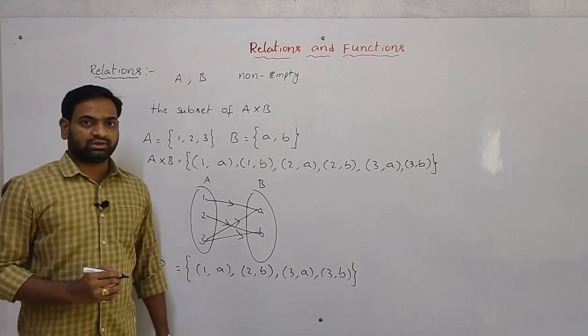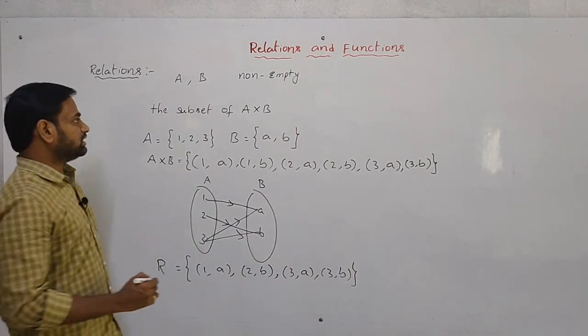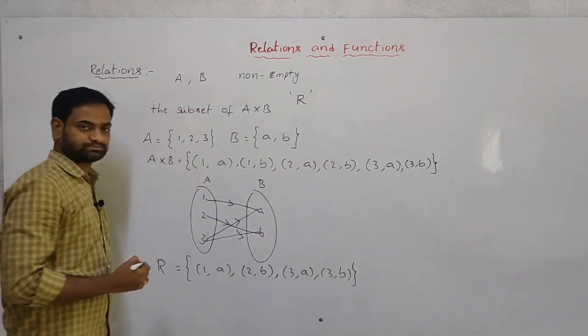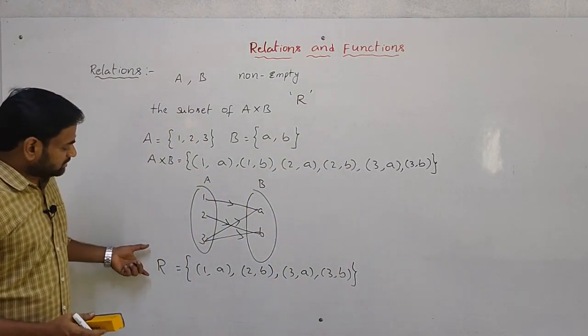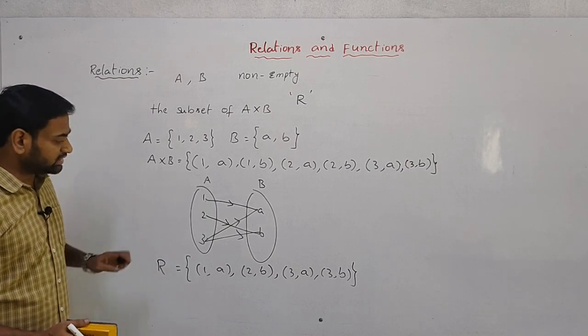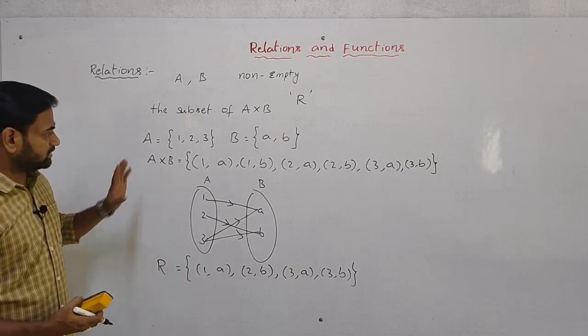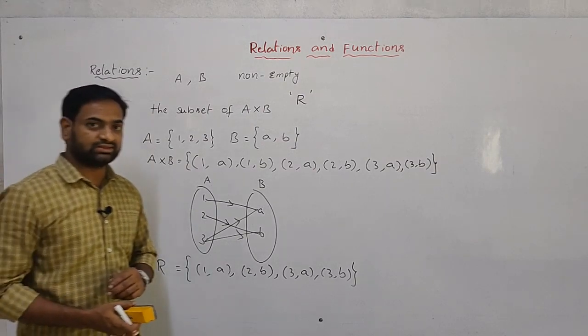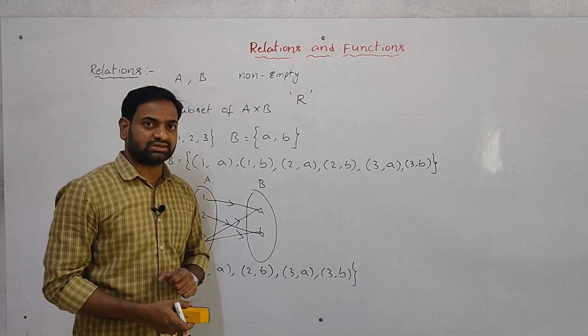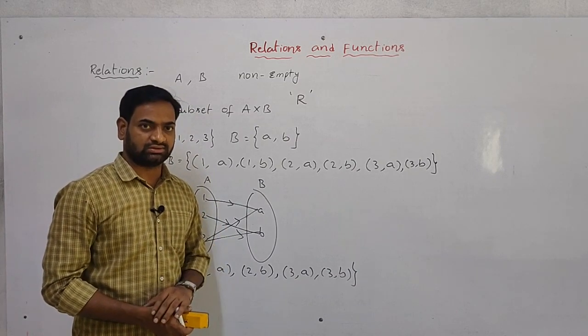So this is the relation. Relation is always denoted by capital R only. Now it is the relation, and this is A cross B. Now previously what I gave? Relation is subset of A cross B.